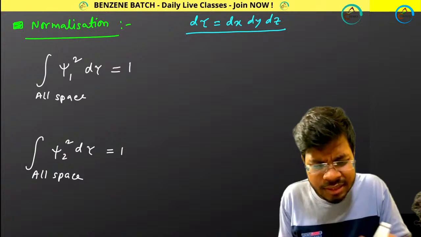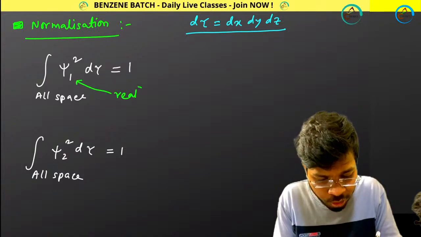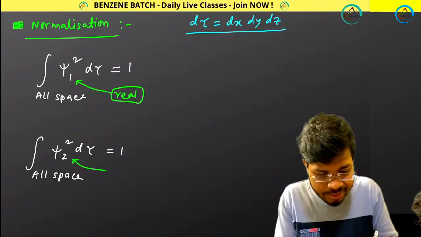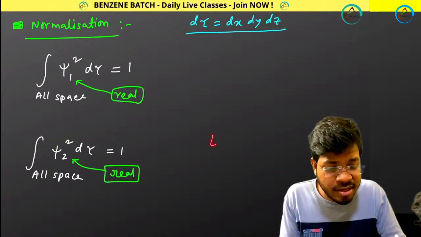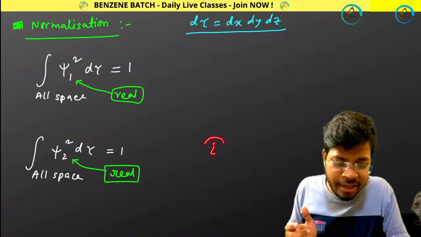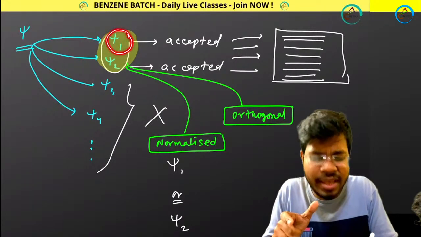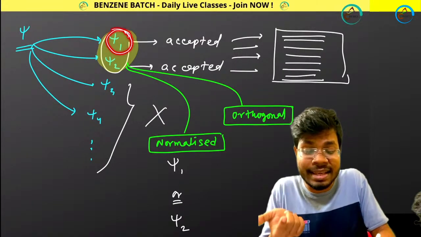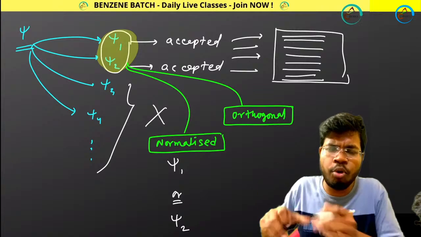And I consider that here psi1 is real and also psi2 is real. These are real functions. That means there is no imaginary term, no i term, present in psi1 or psi2. But I don't know exactly whether psi1 is real or imaginary, because I can get a real value as well as an imaginary value and both can be accepted.